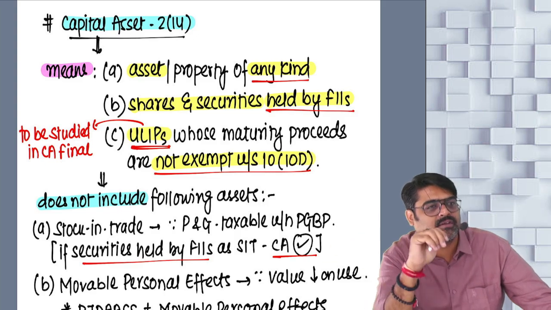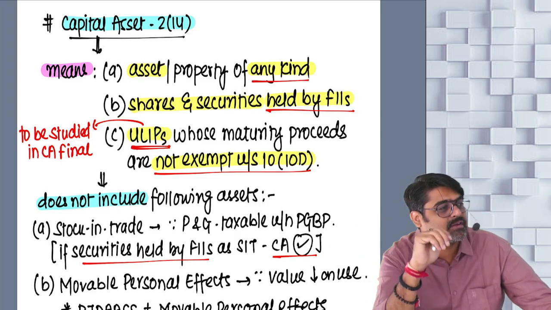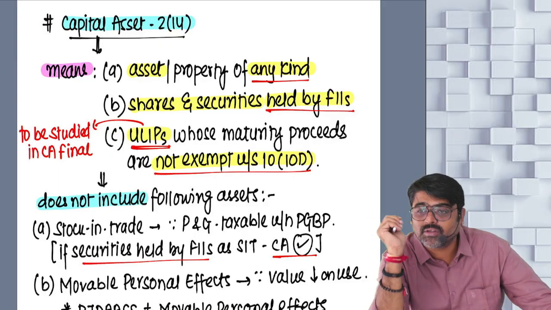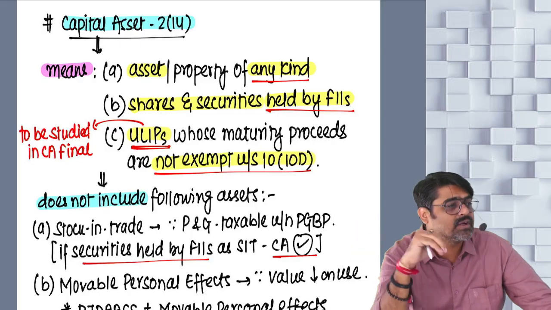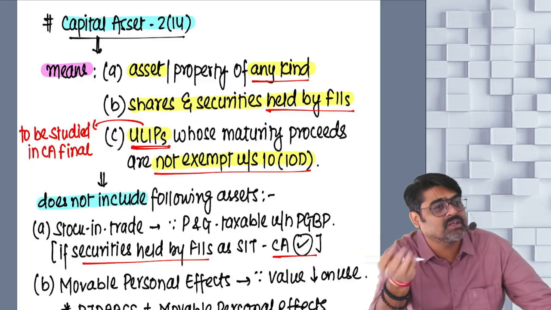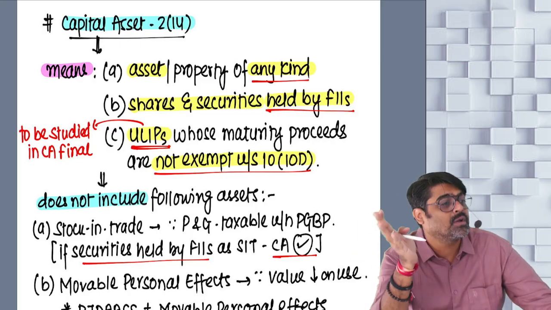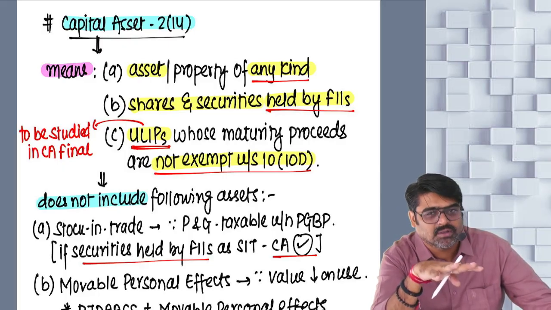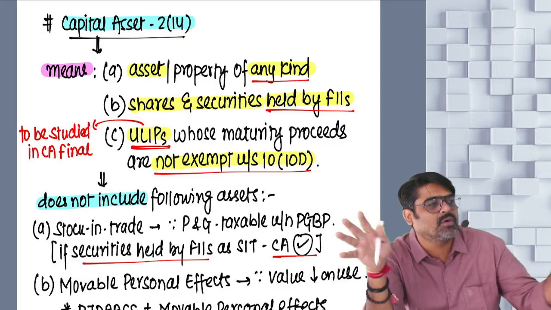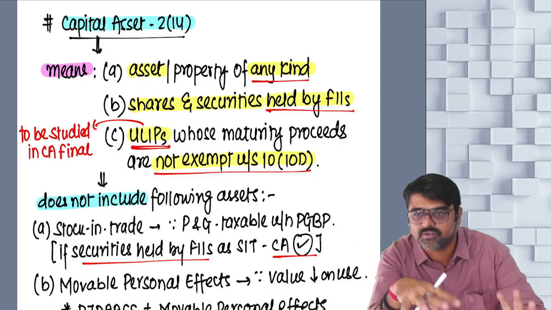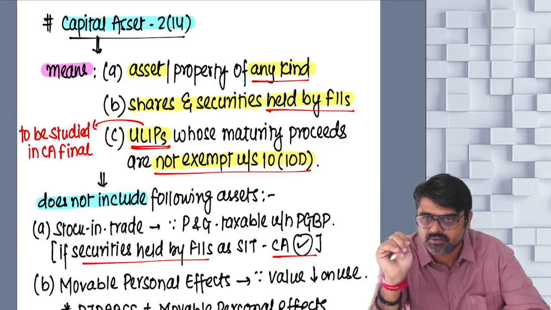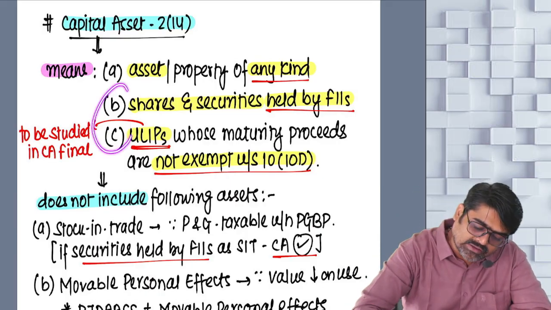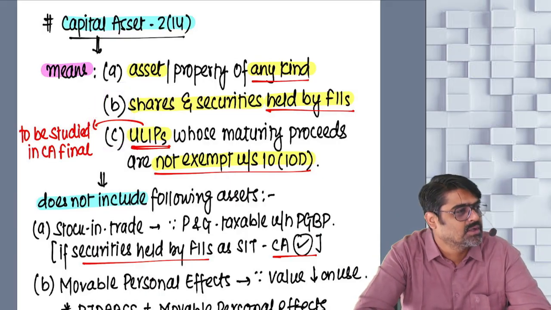Sir, tangible asset is there, capital asset. Intangible asset, capital asset. Movable asset, capital asset. Immovable asset, capital asset. Fixed, circulating, capital asset. Whether used in business, capital asset. Not used in business, capital asset. So in short, the definition is so wide that it covers all the assets in the definition of capital asset. Yes or no? Now, two things are specifically considered as your capital asset.